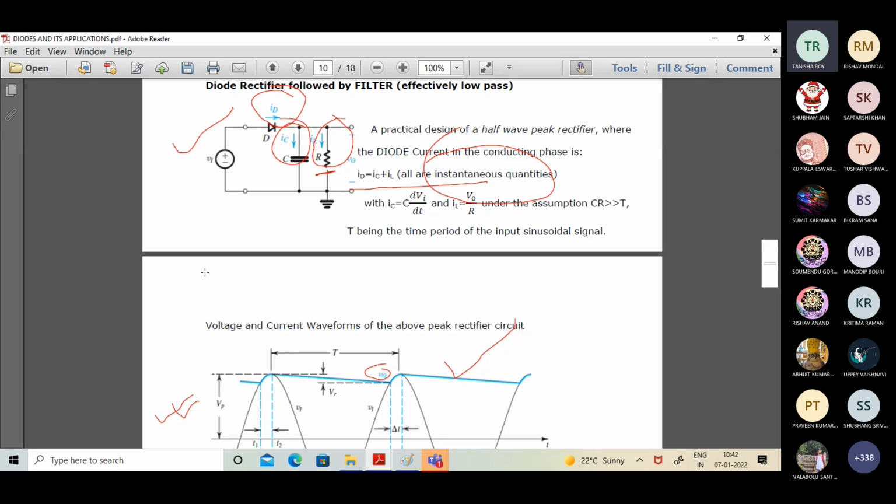So when we have the Vi information in the forward half cycle, the diode D will be in the conduction phase, so ID will flow. In effect, the capacitor C will be charging very fast. The capacitor will charge to a particular level. What is that level? When it attains the peak value of the input waveform. In other words, if we consider VD equal to 0, then VC becomes equal to VM.